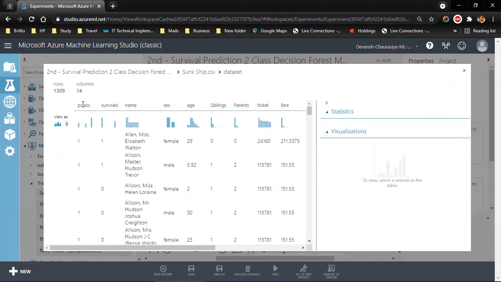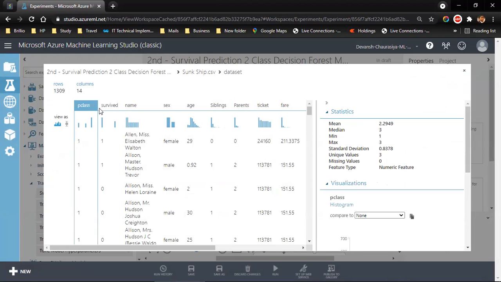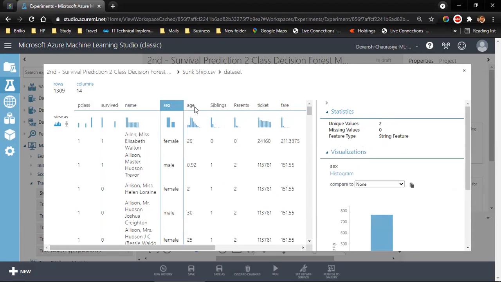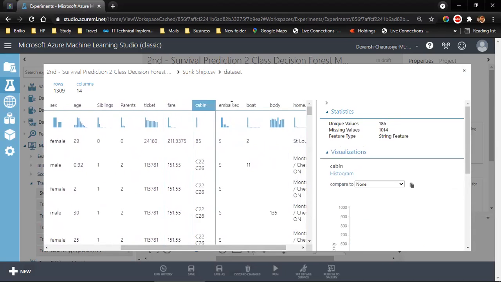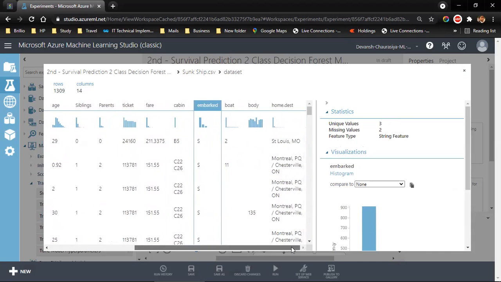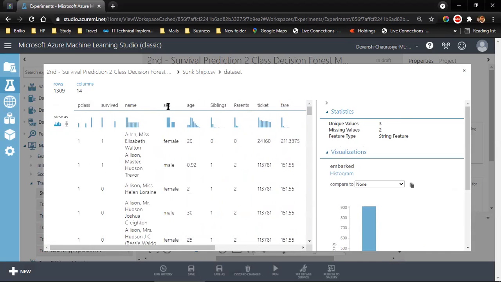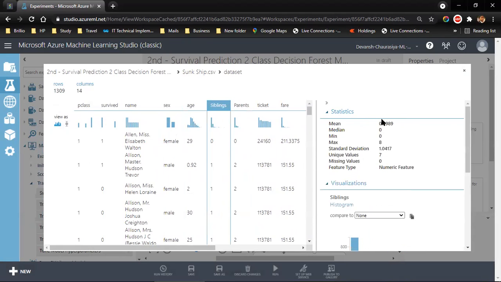Okay, this is the data that we had taken: passenger class, survived, name, gender, age, sibling, parents, ticket, fare, cabin, embarked, port, and so on. Earlier, we had taken whether he survived or not, and gender into consideration. We can see the statistical numbers over here: the mean, median, min, max, and so on.